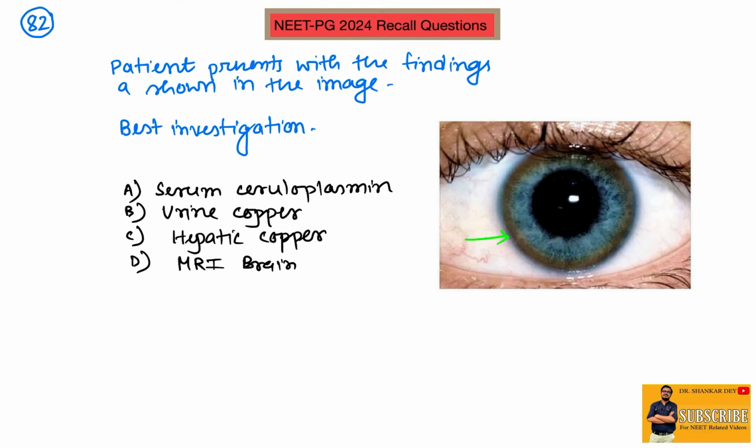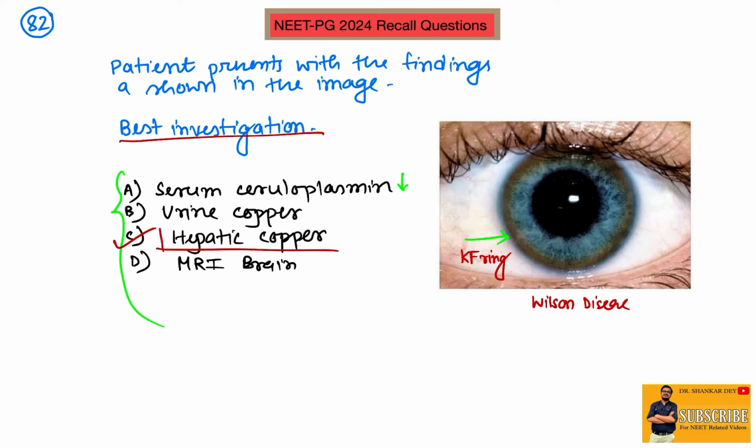Question 82: a patient presents with this finding. Probably this type of eye picture was given. This is nothing but a prominent KF ring, Kayser-Fleischer ring, suggestive of Wilson disease. They ask for the best investigation. As you know, all these investigations are required for diagnosis of Wilson disease. In Wilson disease: serum ceruloplasmin low, urine copper, hepatic copper, and MRI brain, where you can find the panda sign. So basically everything is needed, but the best investigation is always estimation of dry copper